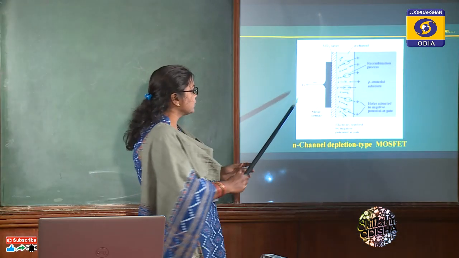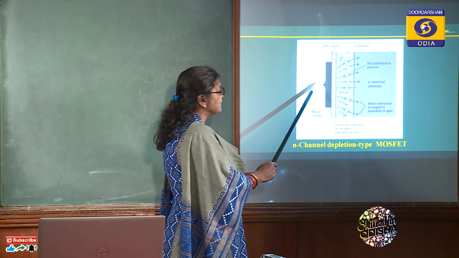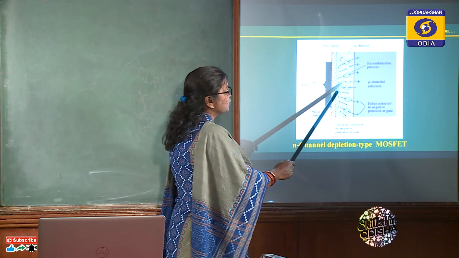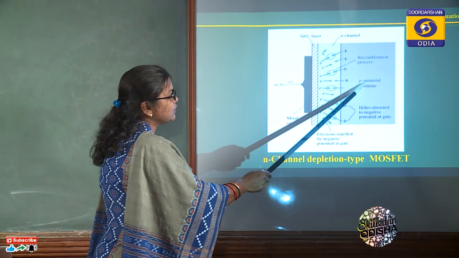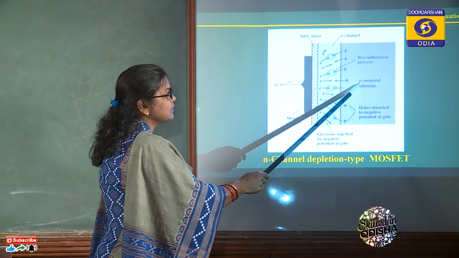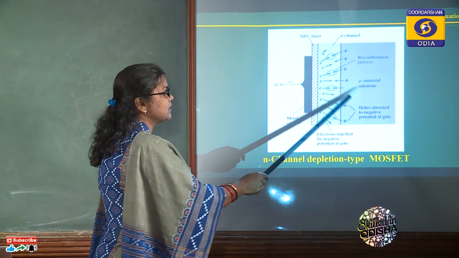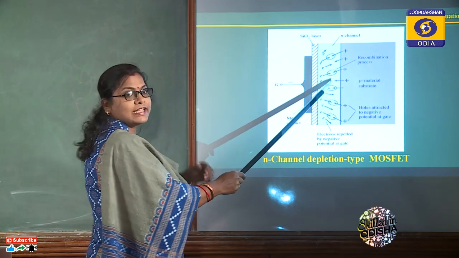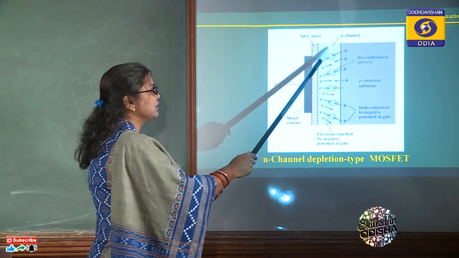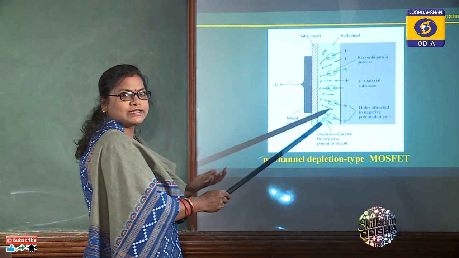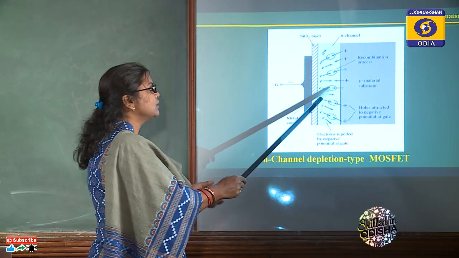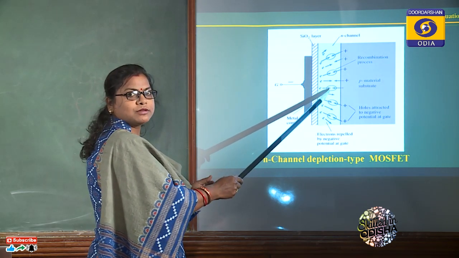Whenever we apply a negative potential, the electrons penetrate deep into the substrate, and the positive charge available in the substrate is attracted towards here, and a recombination occurs. That's why the mobile charge carriers are not available for conduction of current.